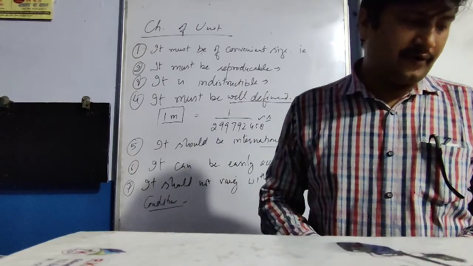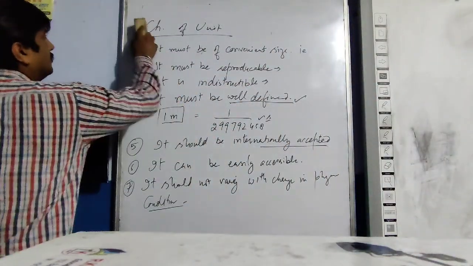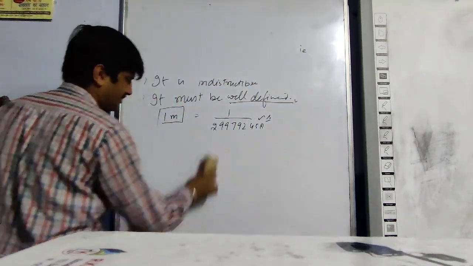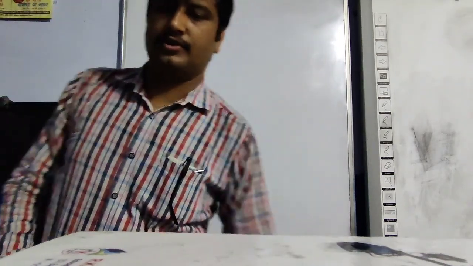I hope everybody got it. So about physical quantities and units.